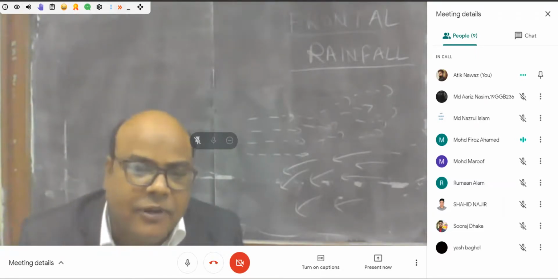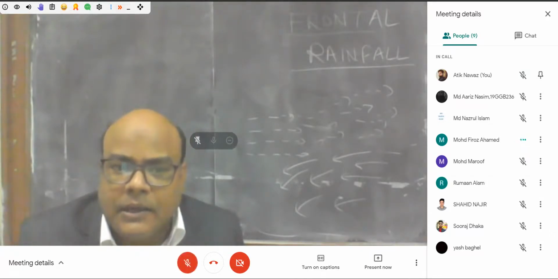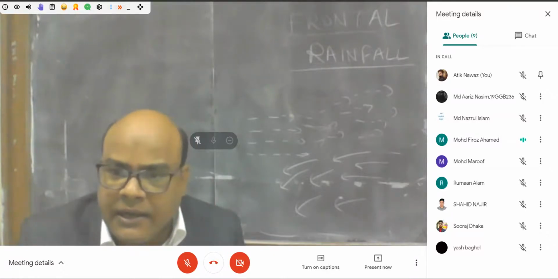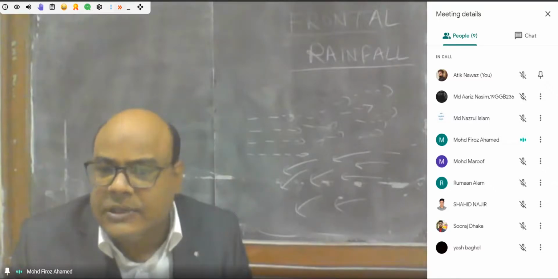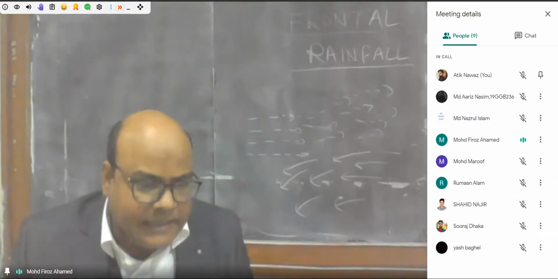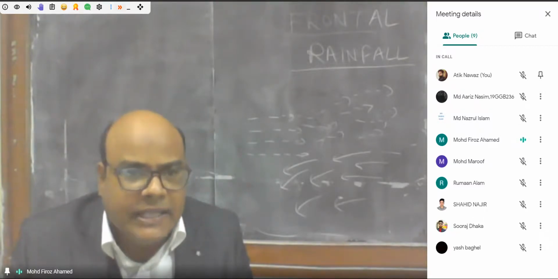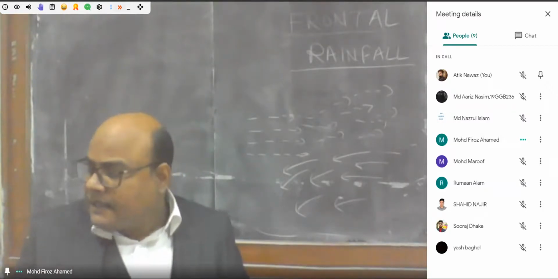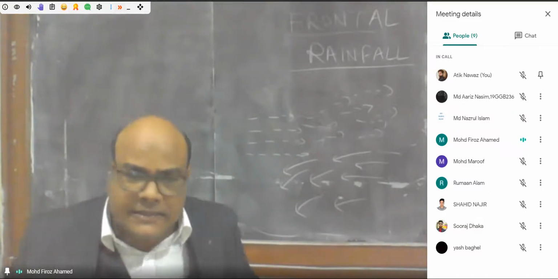Yeah, this type of rainfall is experienced in the areas of Western Europe, especially Western Europe, which are areas of high latitudes, where these areas are located in the form of frontal zone. Then this type of rainfall will be experienced more. Let us discuss another concept in detail, that is known as air masses.